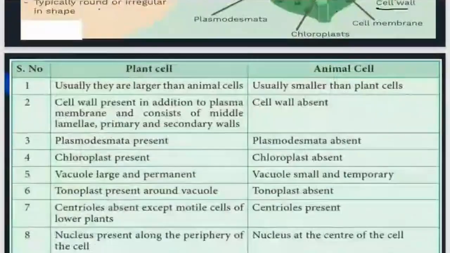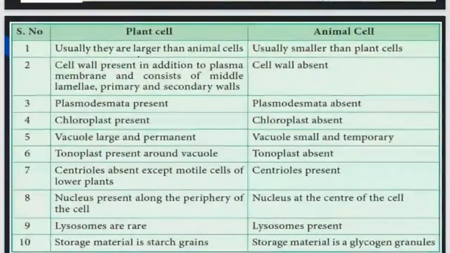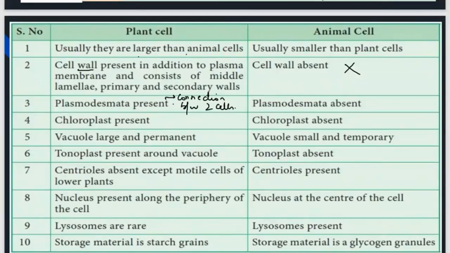So let's see the differences. Plant cells are usually larger than animal cells. Cell wall is present in plants, but absent in animals. Plasmodesmata is present in plants; plasmodesmata is a connection between two cells, but in animals plasmodesmata is absent. Chloroplast is present in plants because they are responsible for photosynthesis, but animals do not undergo photosynthesis, so chloroplast is absent. In plants a large and permanent vacuole is there; in animals small and temporary vacuoles are there.